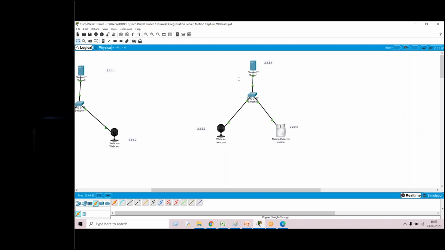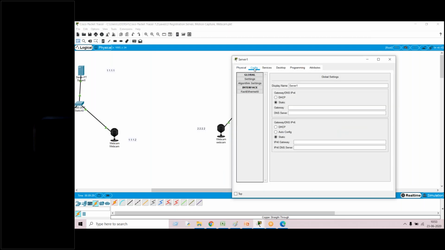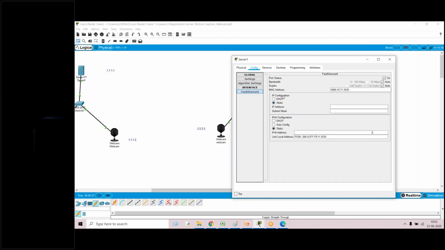Now how do we assign these IP addresses to the specific devices? Let's choose the server. Just click on the server and go to Configurations. In the interface, Fast Ethernet is available. In Fast Ethernet there is the IP configuration, that is static.